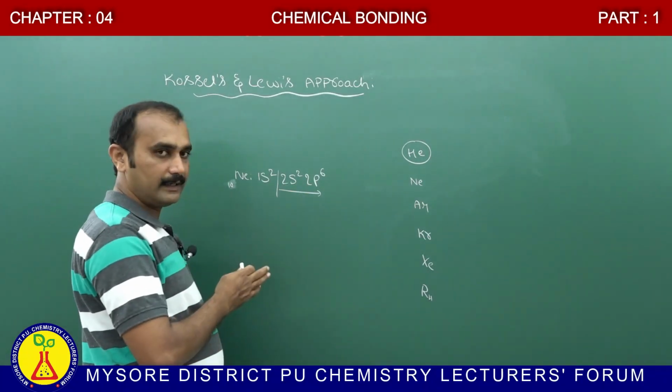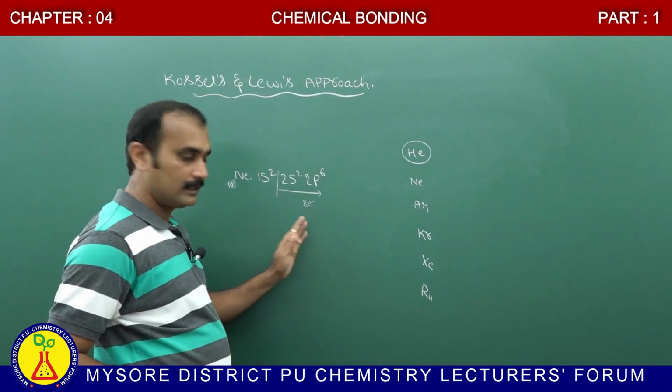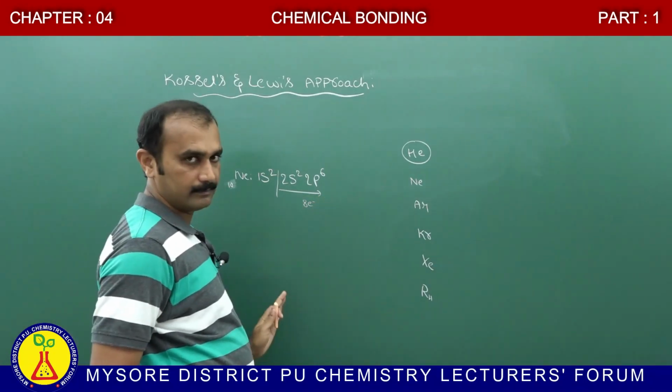How many electrons are present in the outermost shell? 8 electrons. Therefore, this neon is stable.